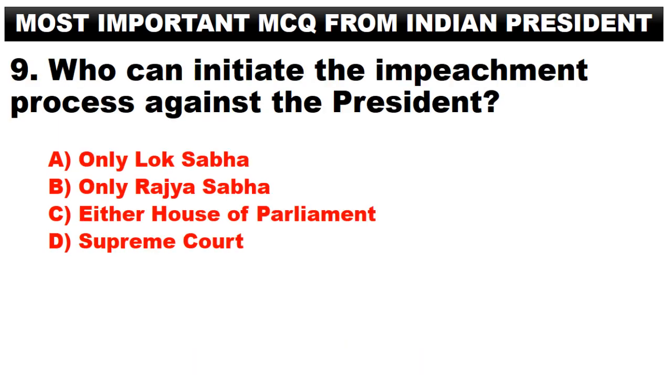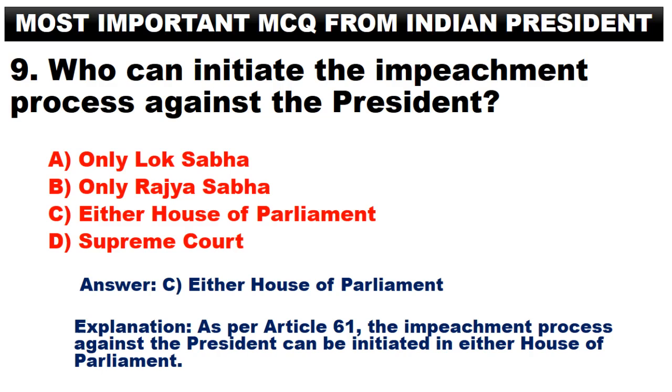Who can initiate the impeachment process against the President? A. Only Lok Sabha. B. Only Rajya Sabha. C. Either House of Parliament. D. Supreme Court. Answer. C. Either House of Parliament. As per Article 61, the impeachment process against the President can be initiated in either House